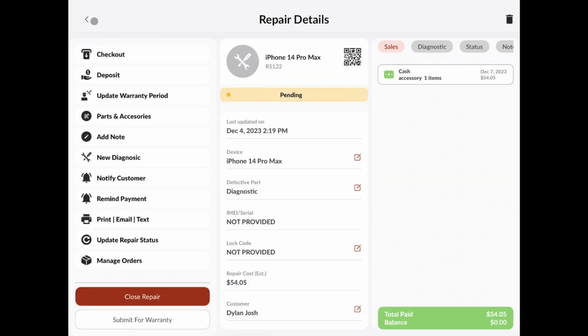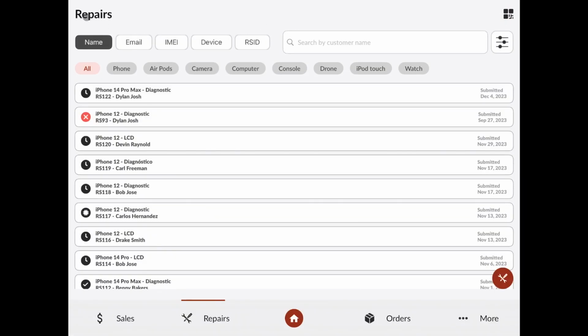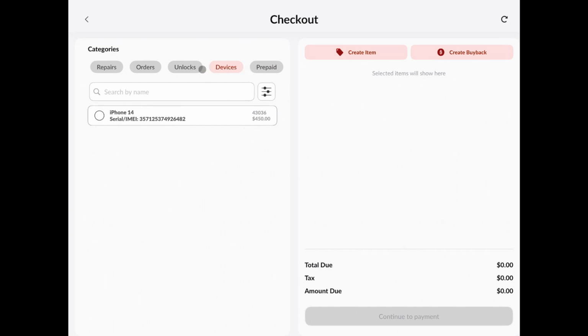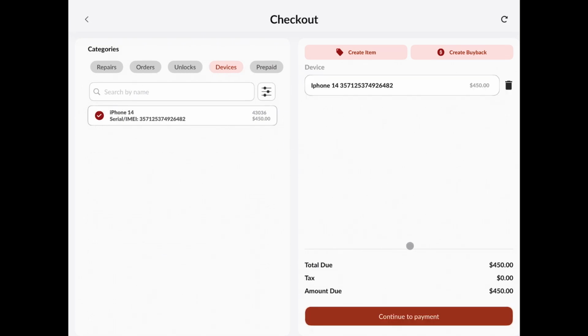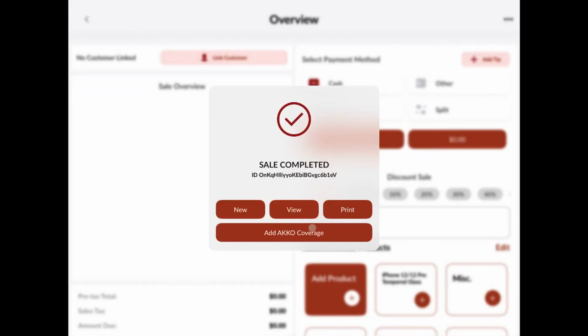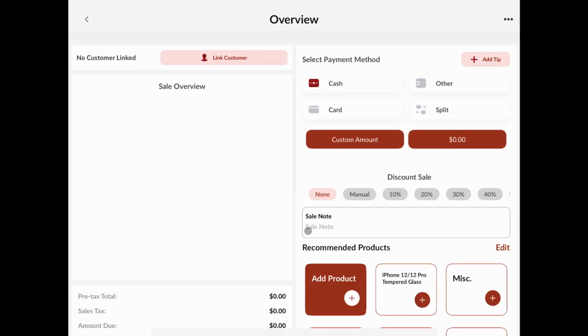We're also able to add a coverage anytime that we do a sale on a device. So, if we go to the checkout screen, and we put a device up for sale, and process that transaction, we'll also be able to add an AKKO coverage on this sale.